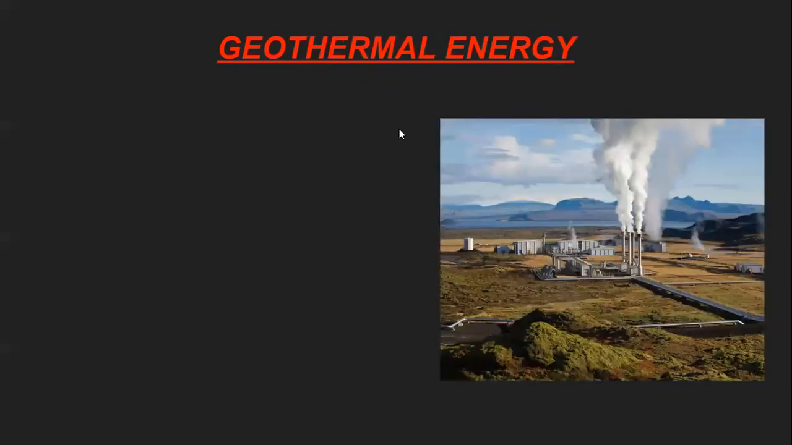Now the next energy is the geothermal energy. All of you know that geothermal, already I have explained that subsurface means below the earth, very hot, so many gases are boiling there. The temperature is too much. So that heat will be carried up with the help of water or steam. That energy is known as geothermal energy.